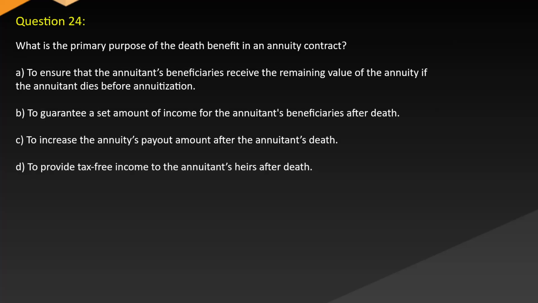Question 24. What is the primary purpose of the death benefit in an annuity contract? A. To ensure that the annuitant's beneficiaries receive the remaining value of the annuity if the annuitant dies before annuitization. B. To guarantee a set amount of income for the annuitant's beneficiaries after death. C. To increase the annuity's payout amount after the annuitant's death. D. To provide tax-free income to the annuitant's heirs after death.